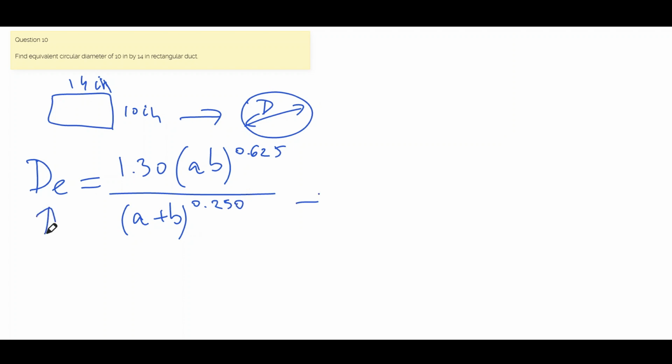This equivalent diameter will have units of inches in this formula, and these variables A and B will also be in inches. So all you have to do is just plug and play with this formula.